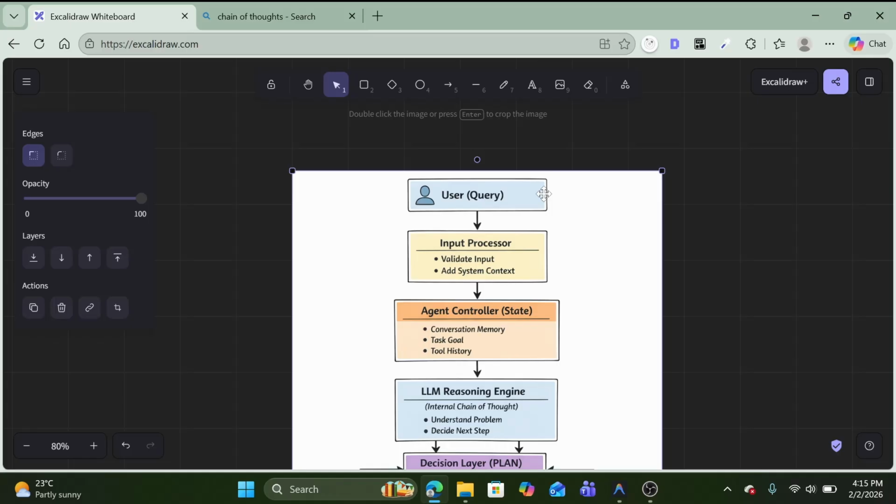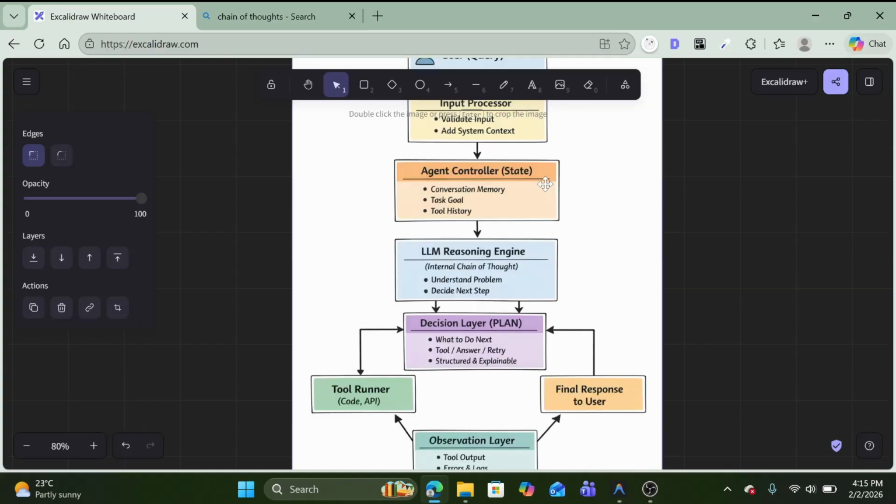In this case we are not asking for the final answer. We are just asking for the steps, just the plan. Next is the decision layer. In this we decide what we are going to do next. Like, it decided on some plan, and in that plan we need some tool. For example, it decided to create a file, so there is a tool available, run command. Using that command it can write a file.